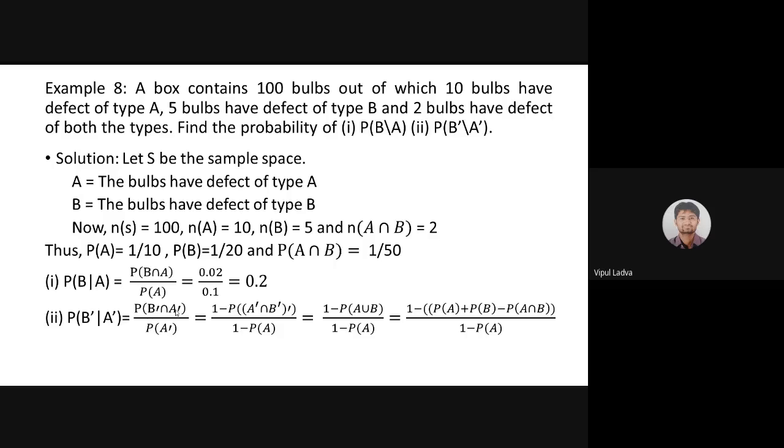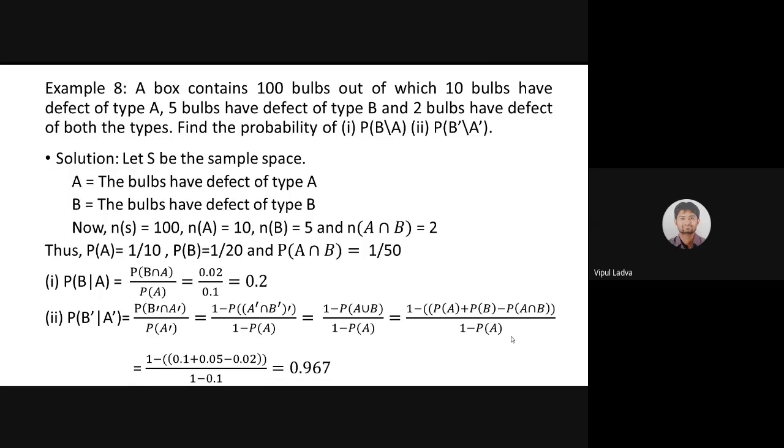Now for B dash intersection A dash, I'm going to take the help of De Morgan's rule. The complement of B dash intersection A dash, if I subtract it from 1, I will surely get B dash intersection A dash. The denominator, probability of the complementary event of A, will be 1 minus probability of event A. And the complement, according to De Morgan's rule, will give us P of A union B. And P of A union B, we are aware, is P of A plus P of B minus P of A intersection B, and all that data we are having.